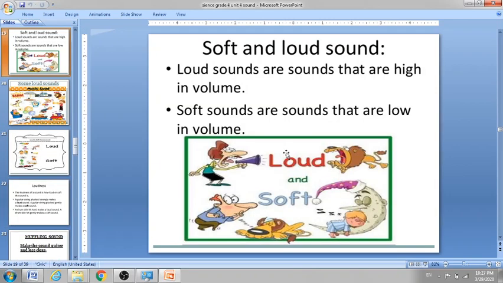Now we have many examples of high sound in volume, loud sound, and soft sound, low in volume. Soft sounds like bird sounds, a baby sleeping sound. Loud sounds like some animal sounds, like a microphone sound, shouting sound, loud sound.